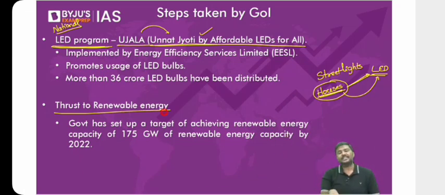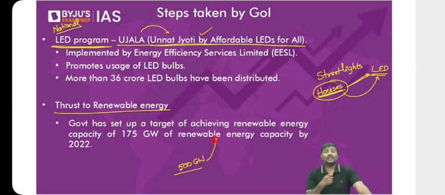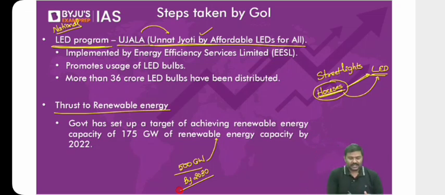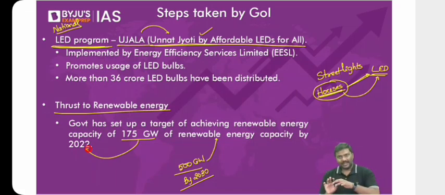Right now, the Government of India says we want to have 500 gigawatts of renewable energy production in India by 2030. But what is the status as of now? Initially, the Government of India had stated we want to have a target of 175 gigawatts of renewable energy by 2022. The point is simple here, we have not been able to meet the target. Again, it's not that we should discontinue.